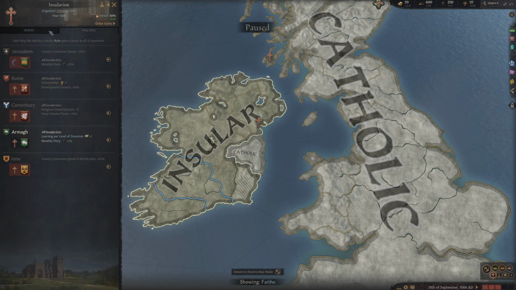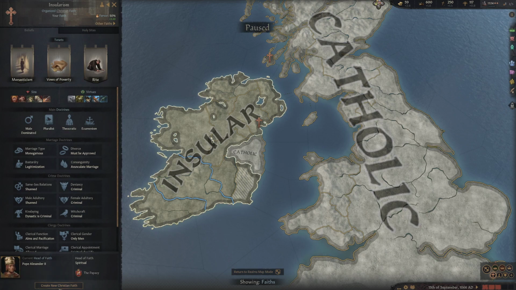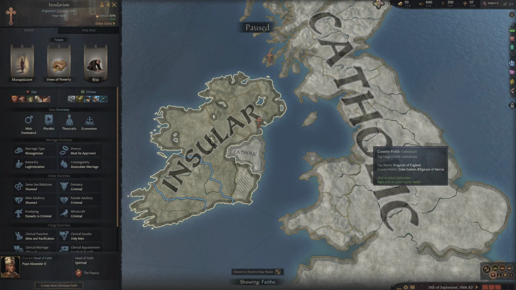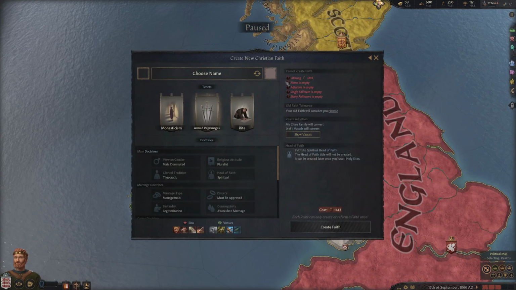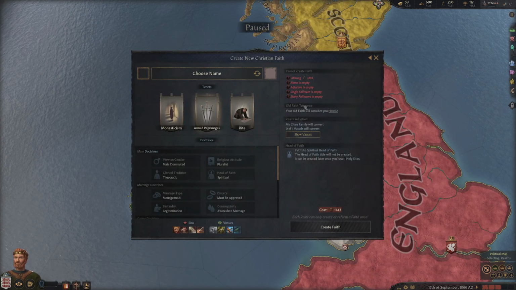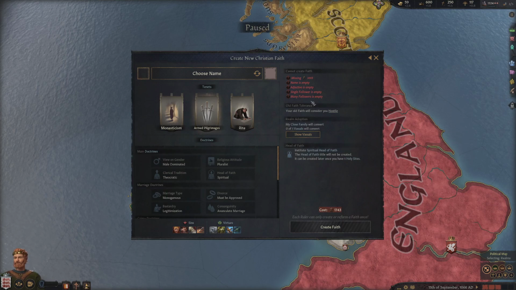Now, to create a new religion, which I can't do, on this tab, it can only create a new Christian faith, but if you were to create a new religion, you would then start probably with 1, maybe 0 holy sites, and then to reform a religion, you would also have a button at the bottom of the screen, just like this one, which would simply say Reform Faith, or Reform, say, Insularism. And to do so, you would have to hold at least 3 of the 5 of your holy sites. But if you're ever confused with what you need, if you click on this button, there's always red things here that tell you what you are missing to be able to change your faith.